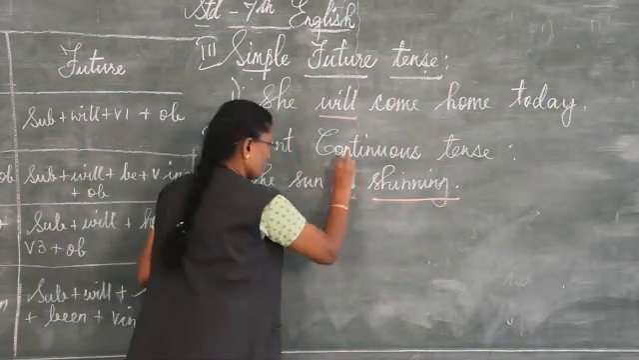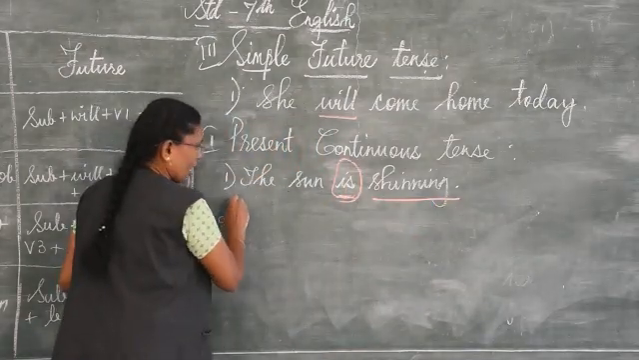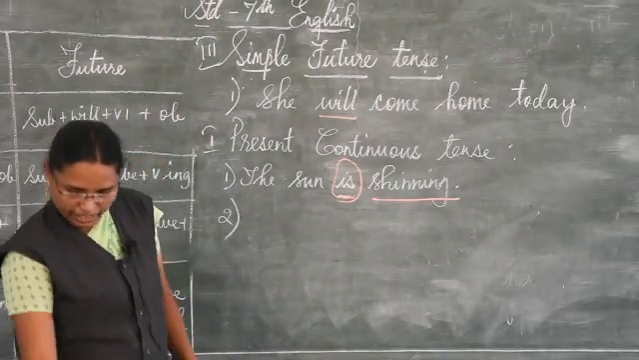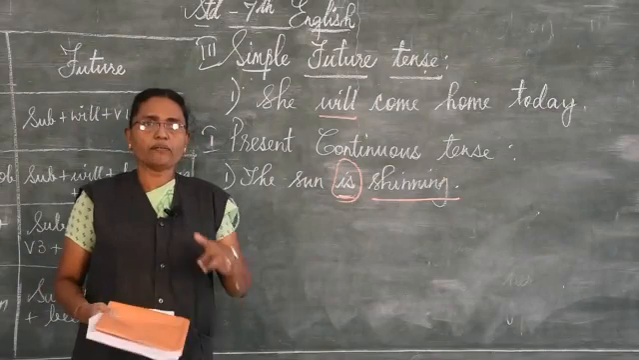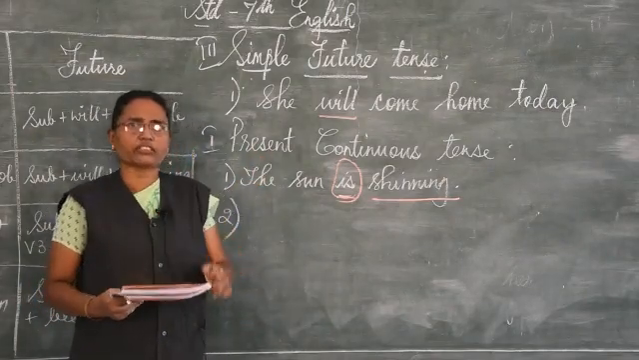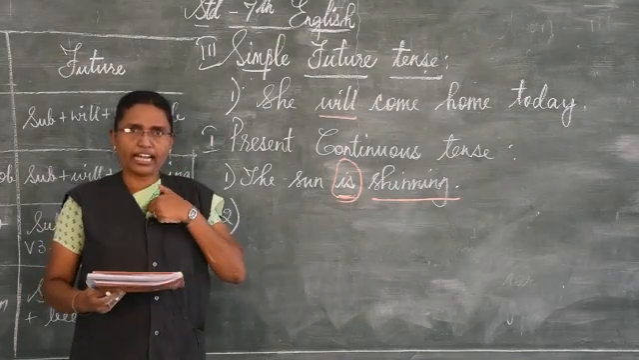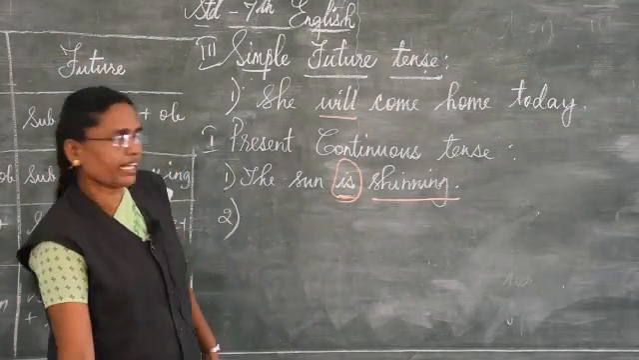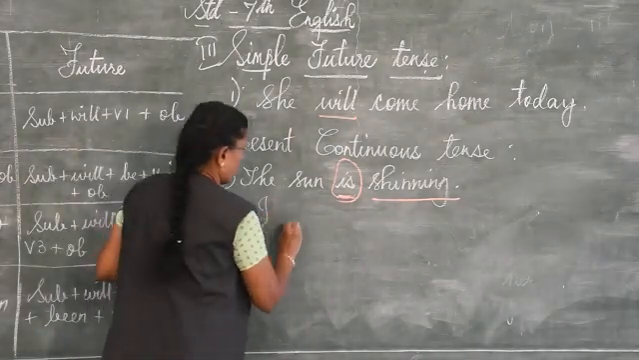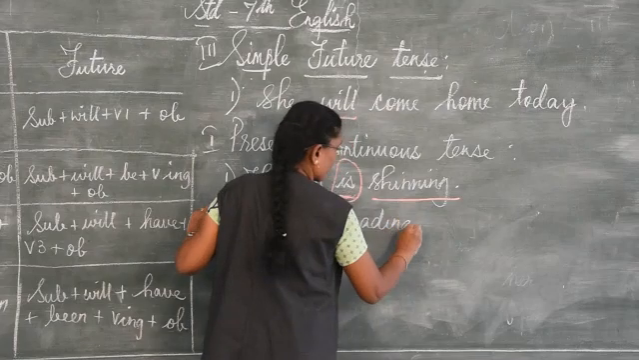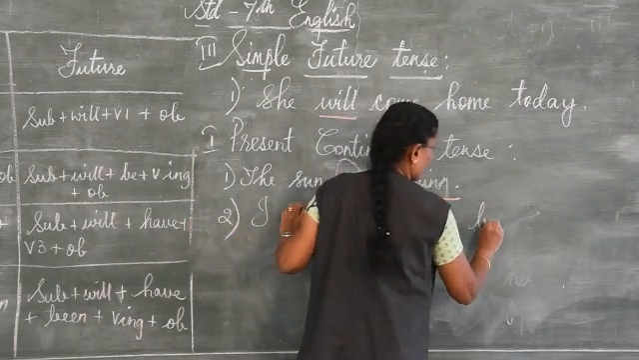Okay, now. Second one, I want to give you another example. I am reading a book. Here, present, continuously I am doing the action. I am reading a book. Understand?